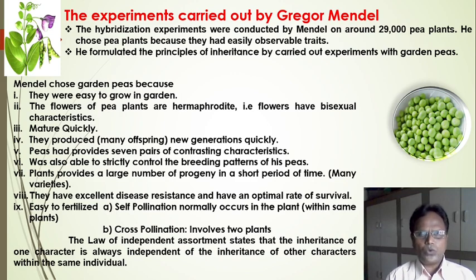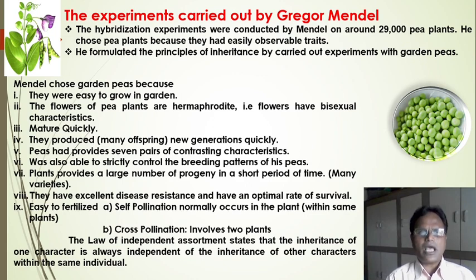Why did Mendel choose garden pea plants? Because they grow easily in a garden. The flowers of pea plants are hermaphrodite, that is, bisexual. The pea plants mature quickly and produce many offspring, with a new generation quickly.